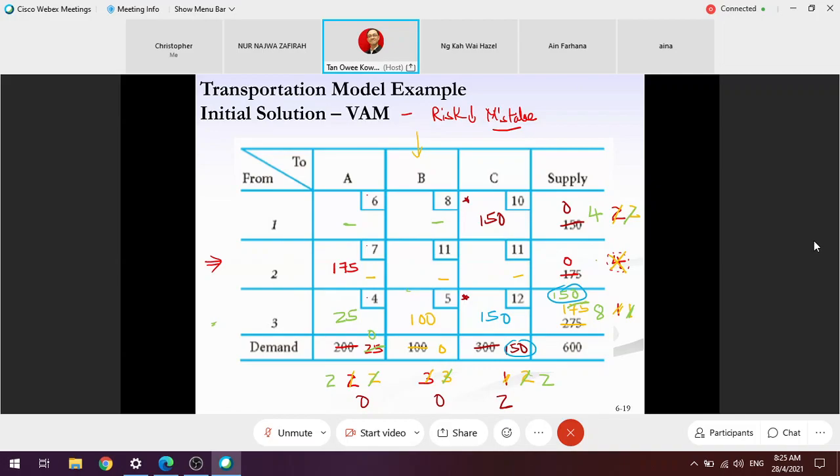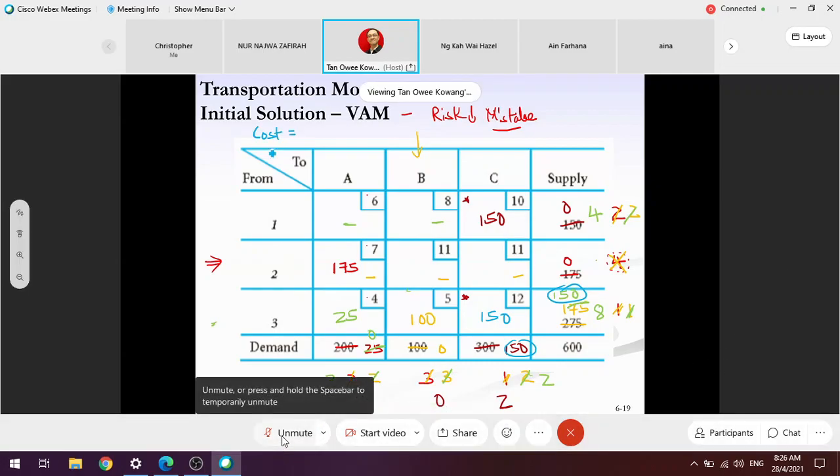A very colorful slide. Let's calculate the cost. If I ask for the transportation plan, you should know the plan is deliver 175 from 2 to A, deliver 25 from 3 to A, and so on, and then 3 to B, 100. Then the cost itself is equal to, oh, this color is matching, exactly.